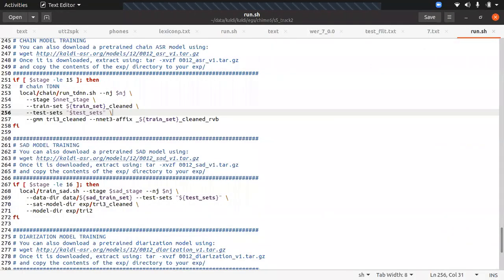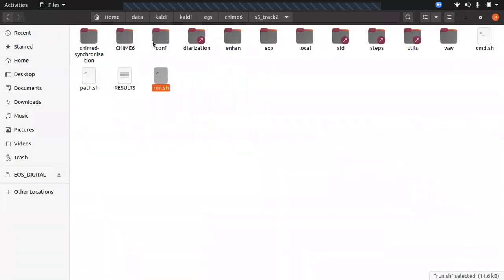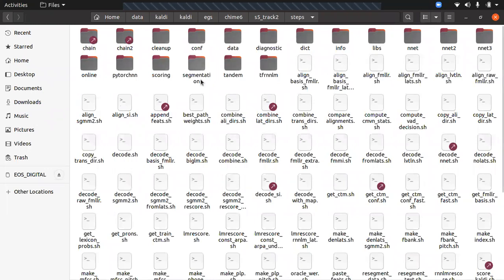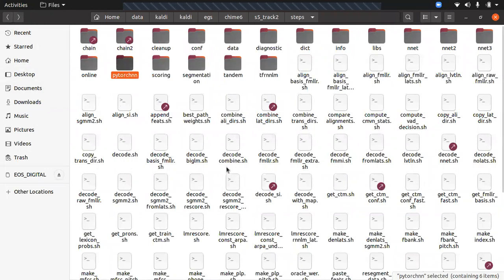There are certain kinds of inbuilt scripts here, you can see. In this, TensorFlow based RNN models are also there. The PyTorch based models are there, in which you can train the transformer based models and everything you can do here. So basically you need to explore these scripts.